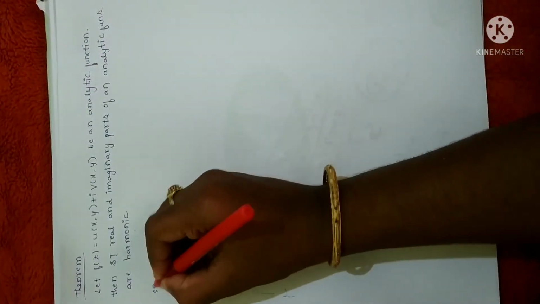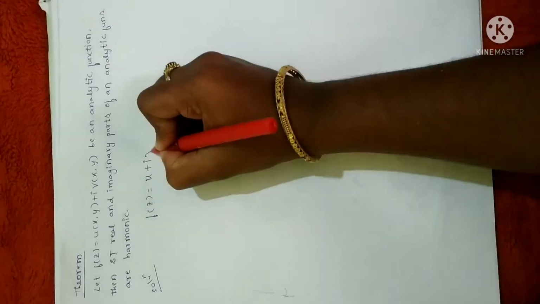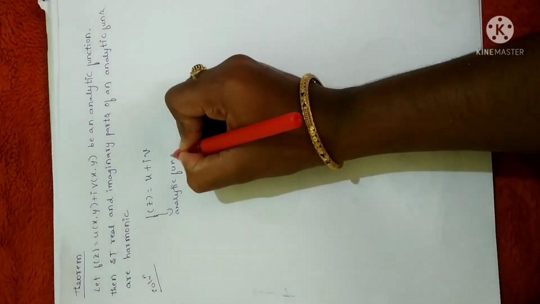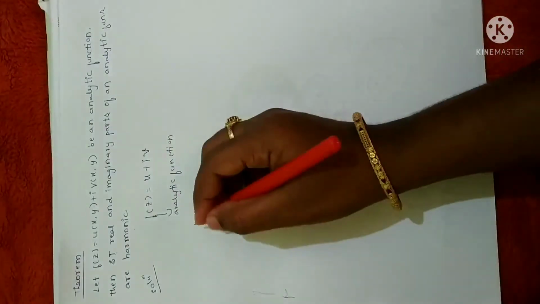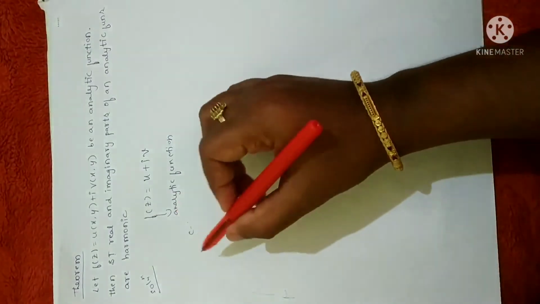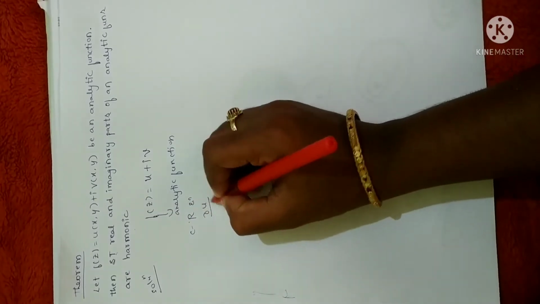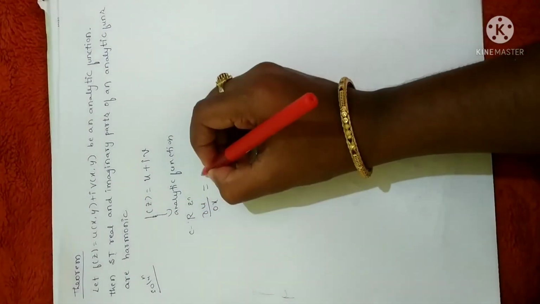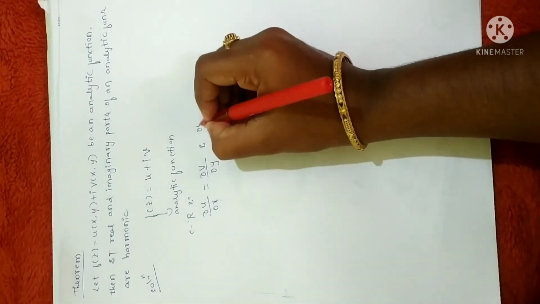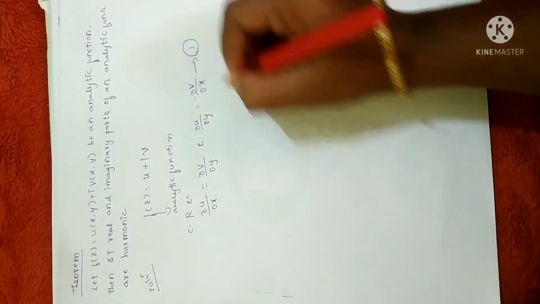Fine. Now let us consider a function f of z which is equal to u plus iv. Given that it is analytic, because it is given in the statement itself. Now you already know that at the beginning of the complex analysis session I gave you a brief introduction about the Cauchy-Riemann equations. If this function is analytic, I can apply the Cauchy-Riemann equations: dou u by dou x is equal to dou v by dou y and dou u by dou y is equal to minus dou v by dou x. Let me take this as equation 1.